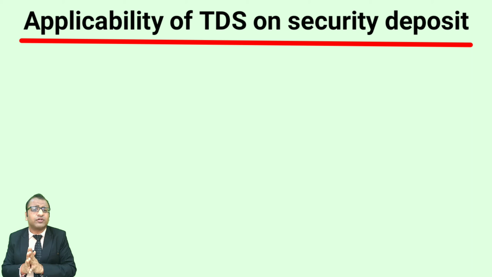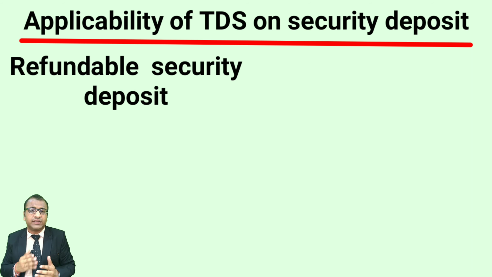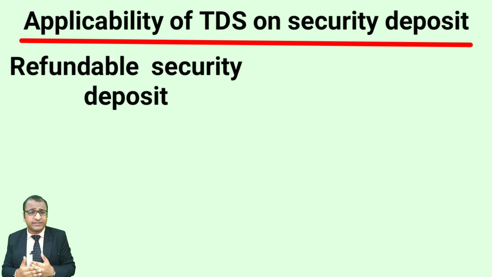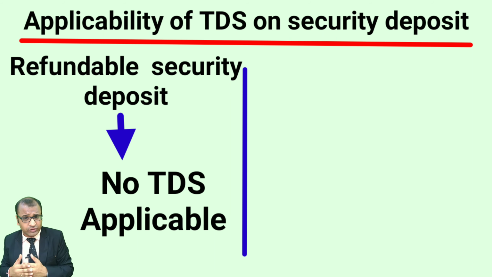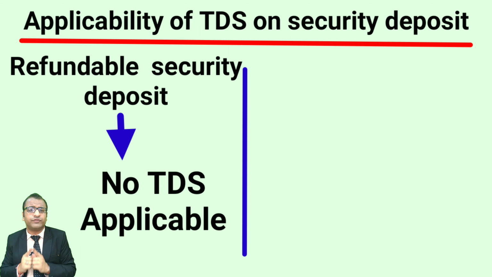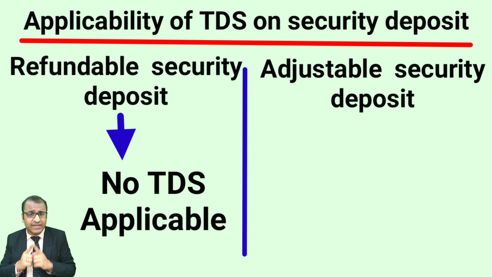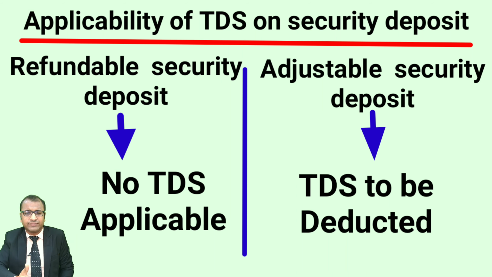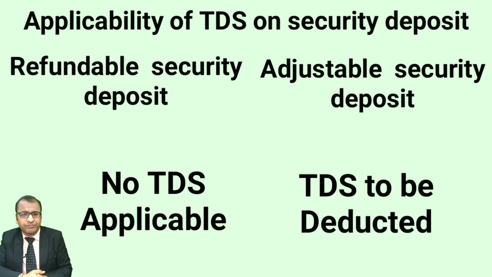Applicability of TDS on security deposit. The landlord generally collects security deposit at the time of letting out of the property. TDS is not to be deducted on such security deposit only if the security deposit is refunded back to the tenant at the time of vacating the property. However, if the security deposit is adjusted against the rent, then TDS is deductible on the same under section 194I of the Income Tax Act 1961.